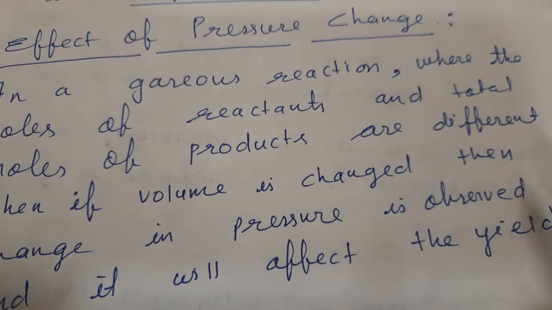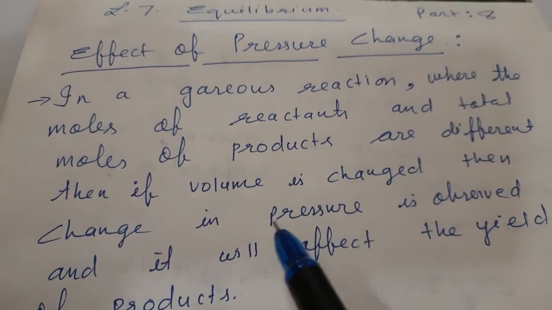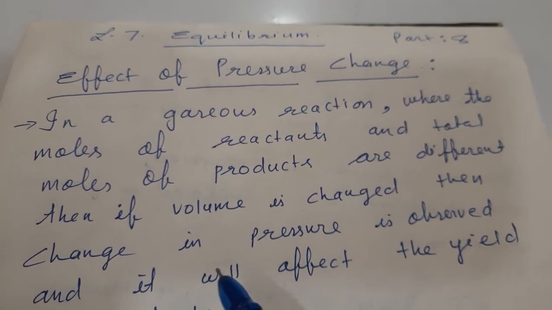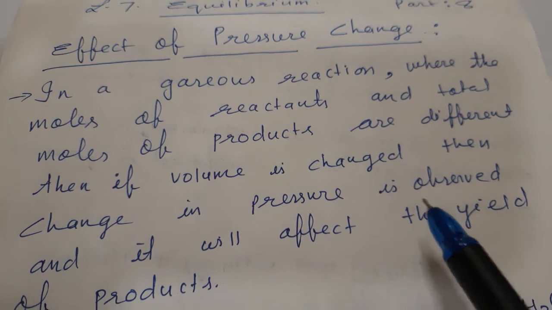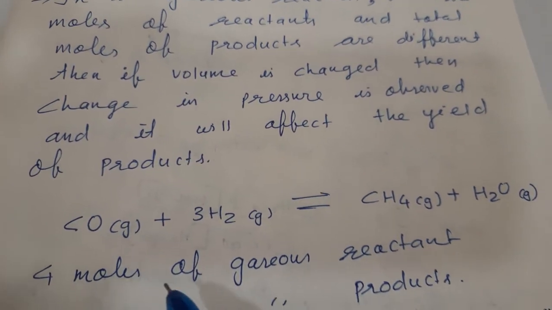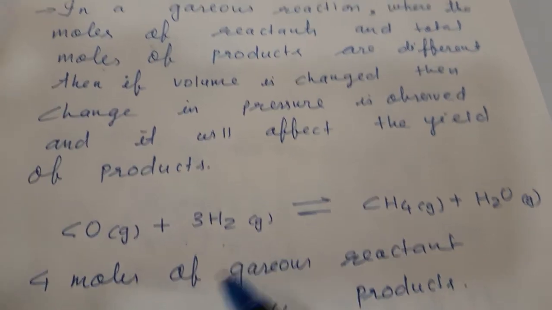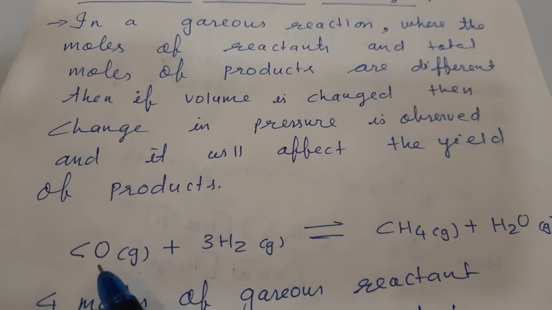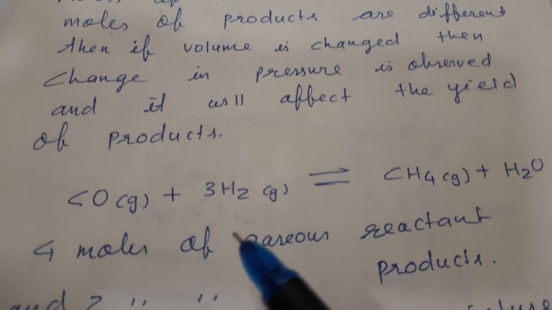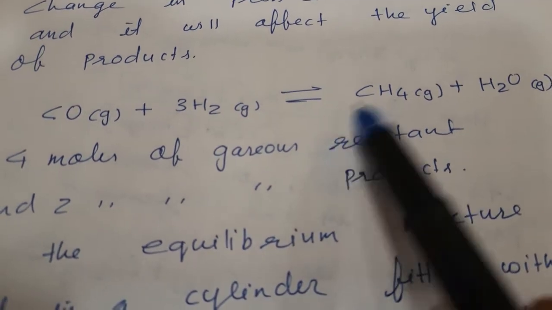In a gaseous reaction where the moles of reactants and the total moles of products are different, if the volume is changed, then obviously a change in pressure will be observed and it will affect the yield of the products. Like a reaction given to us, CO plus 3H2 is equal to CH4 plus H2O. 4 moles of gaseous reactants, 1 of CO, 3 of hydrogen, so 3 plus 1, 4. And 2 moles of gaseous products, 1 of methane and 1 of H2O.